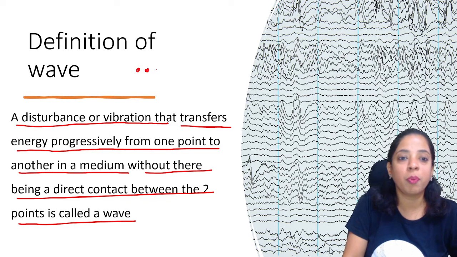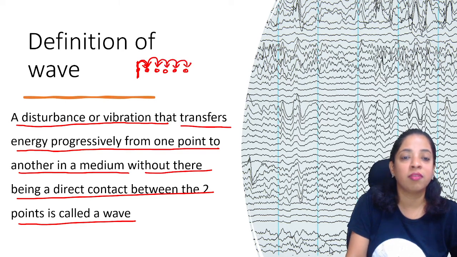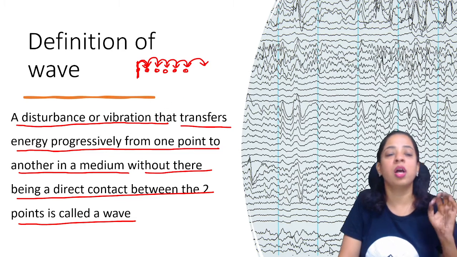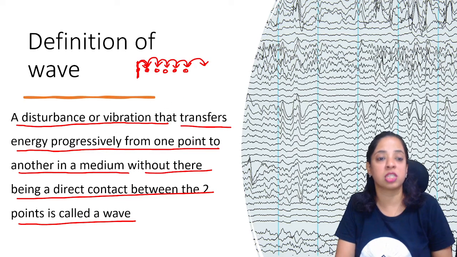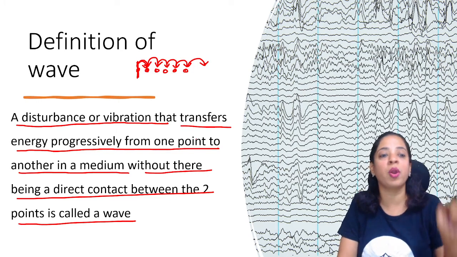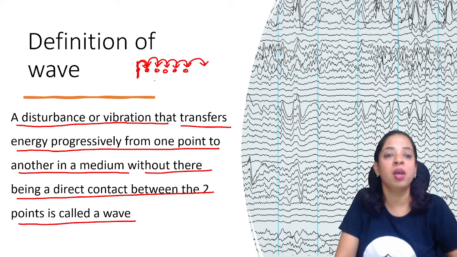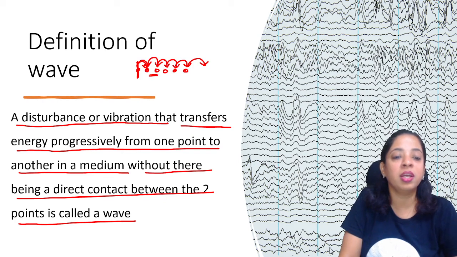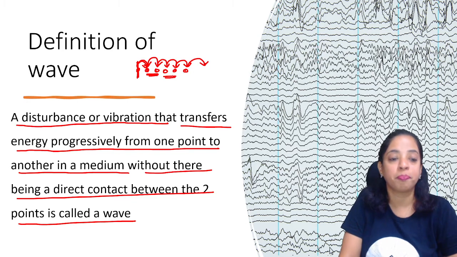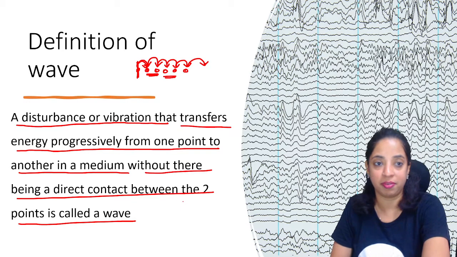When there are different points in a medium, this particle is vibrating and transferring its energy to this particle. This again vibrates and transfers the energy here. So energy is transferred like this from one particle to another. So a disturbance or vibration that transfers energy progressively from one point to another in a medium without actually there being a direct contact between the 2 points. There is no direct contact between these 2 points. This is called a wave.